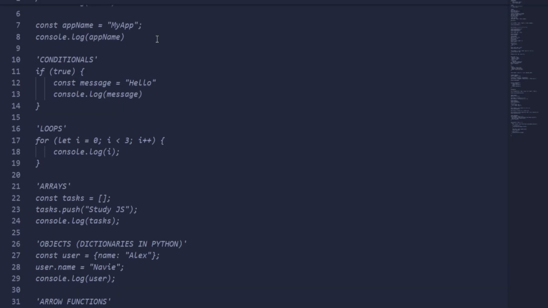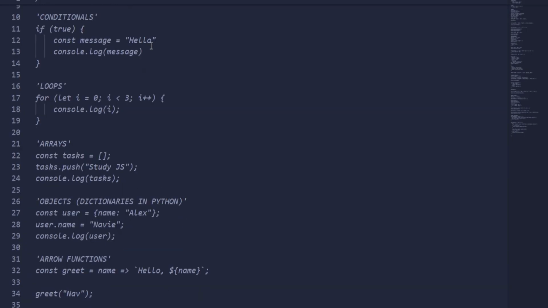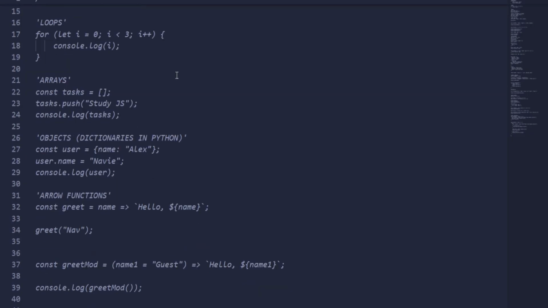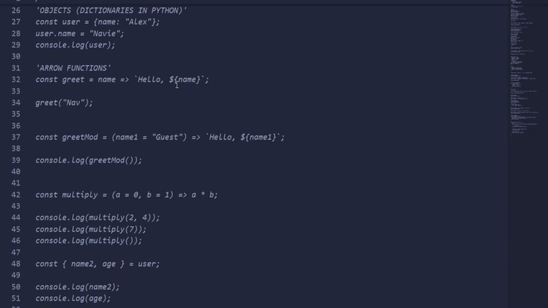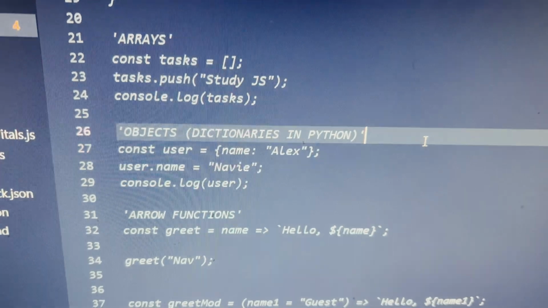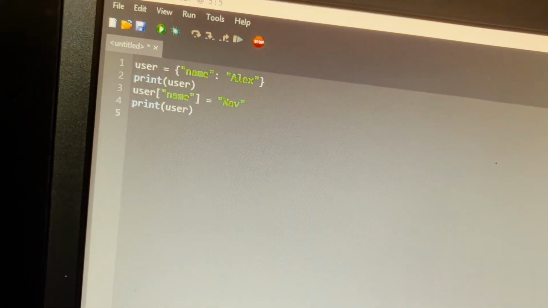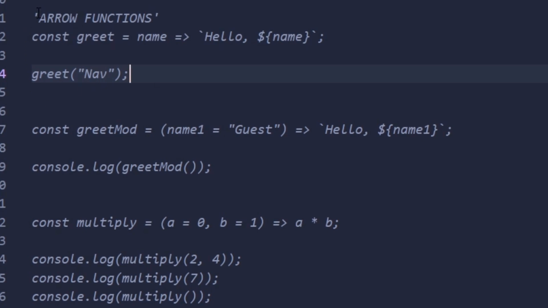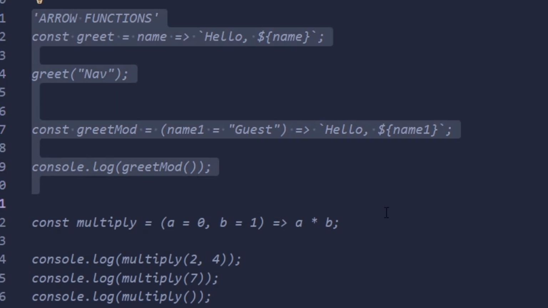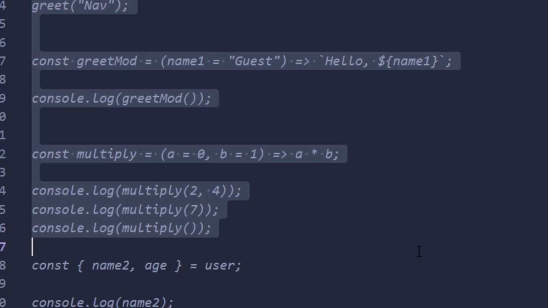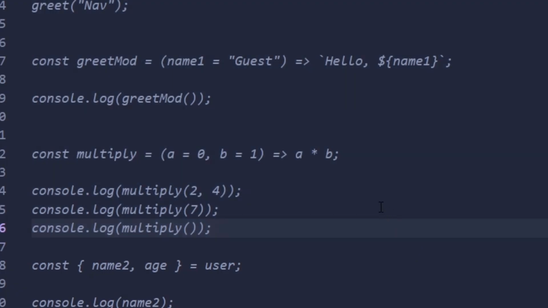The first part of the week was all about JavaScript fundamentals. And honestly, a lot of it mapped cleanly from Python once I understood the syntax. For example, objects in JavaScript are basically Python dictionaries. It's the same idea, but just different syntax. For me, arrow functions were completely new, so they felt a bit weird at first, but they're basically just more compact functions that you can use.